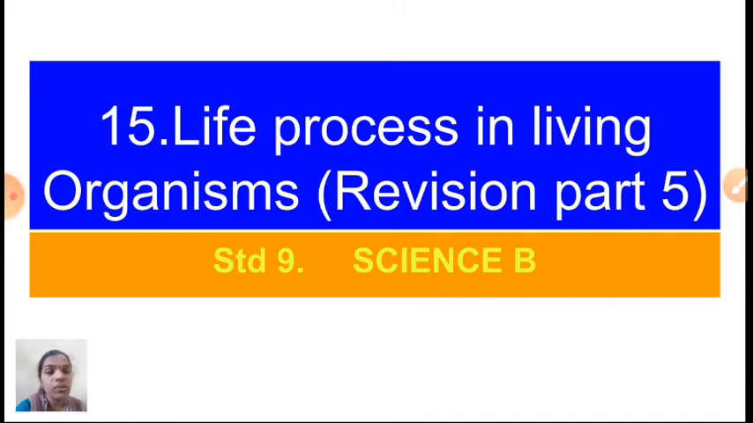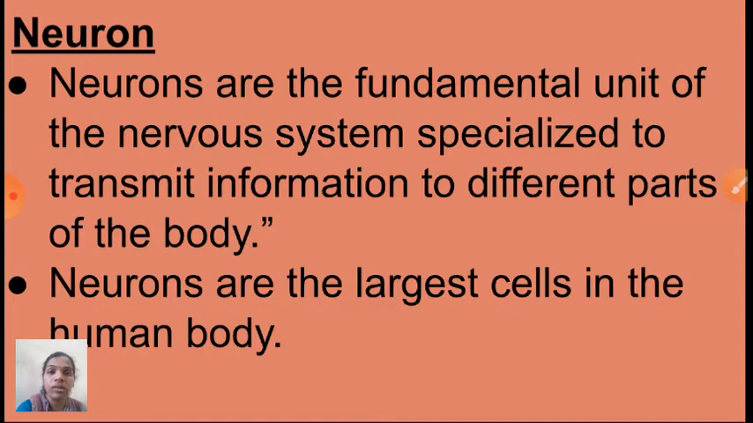Okay children, so last session we studied about control and coordination in human. It takes place with the help of two systems, that is nervous control and chemical control. So now this session I am going to teach about nervous control.